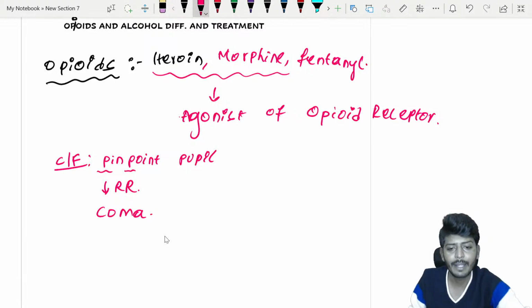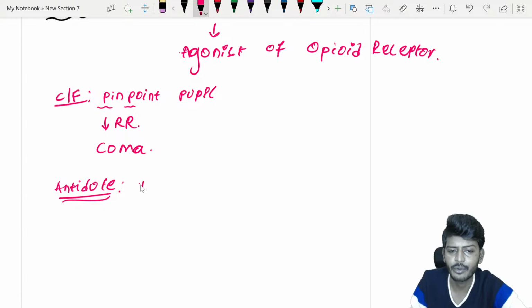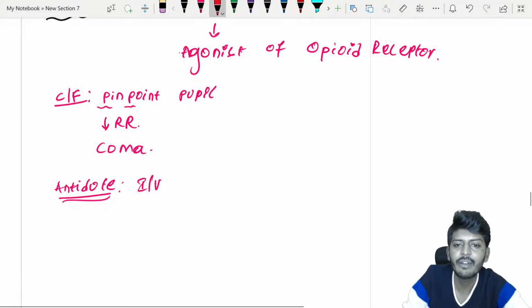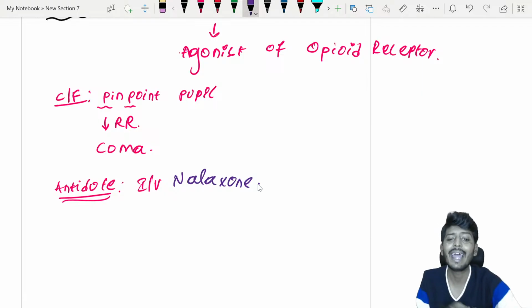So what will be the antidote, children? Many people get confused. The antidote for the immediate situation, my dear students, is IV, and you need to remember which drug you are going to give. That is a very important point. IV, you are going to give naloxone. You should also know the mechanism.